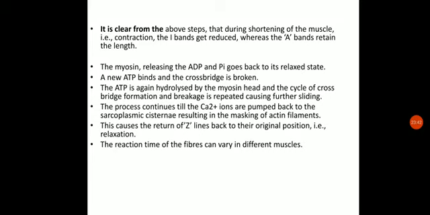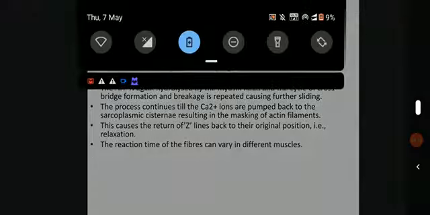The reaction time of fibers can vary in different muscles. Muscles which work faster, like cardiac muscles, will have a different reaction time, while muscles which act slowly, like other body muscles, will have slow movement, so the reaction time will be higher. The reaction time of the fiber will not be similar in all muscles. Keep it in mind. It varies from muscle to muscle, depending on different factors.